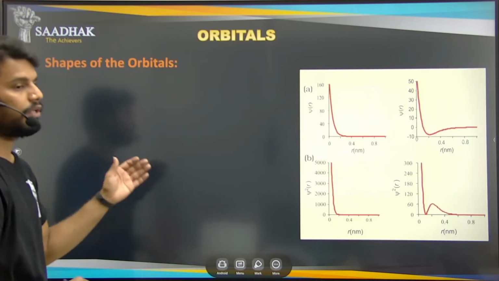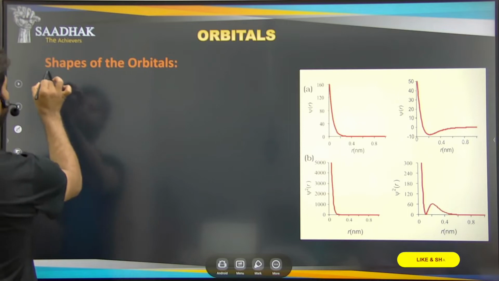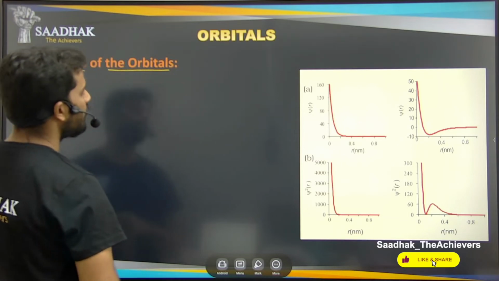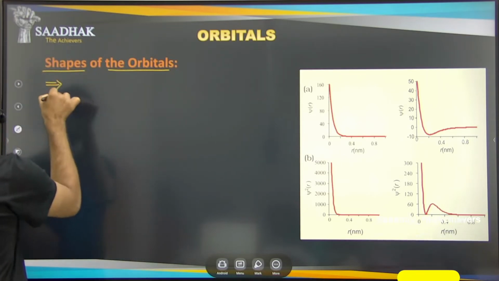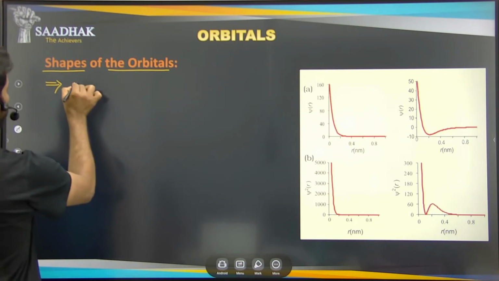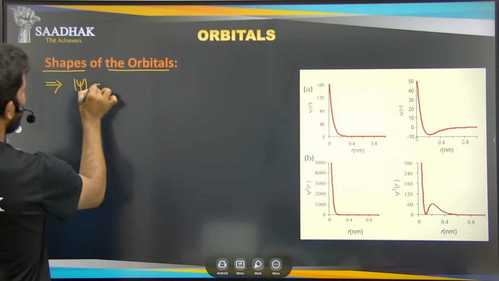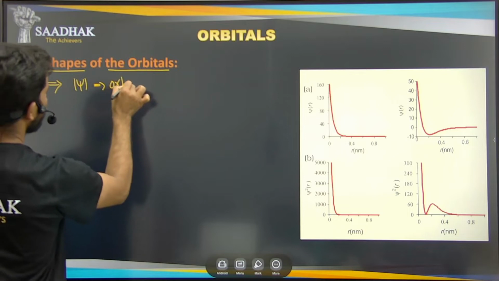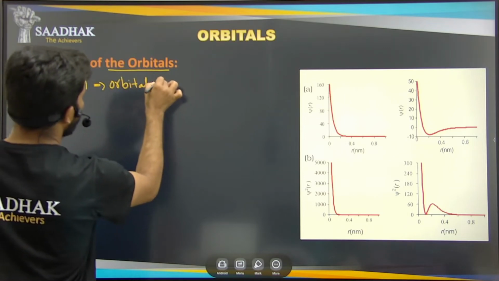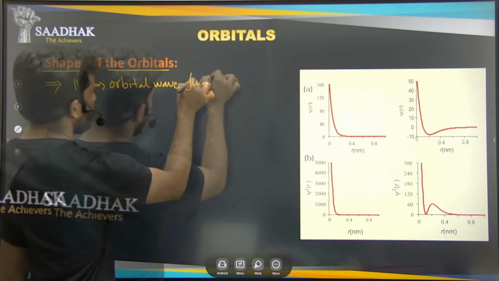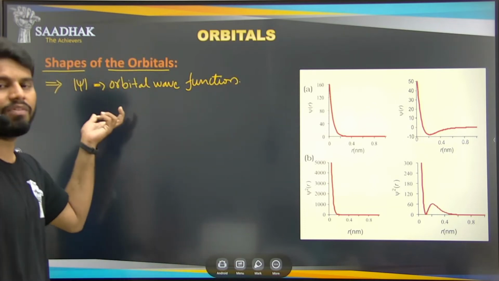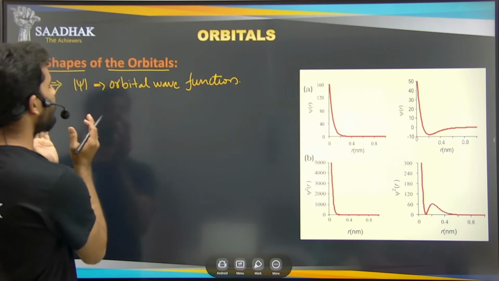So just now we said we are going to see the shapes of the orbitals, right? So in the shapes of the orbitals, just now I have said that the function, that is nothing but the wave function that we have, the orbital wave function, avuna. So this orbital wave function doesn't have any mathematical meaning, means it doesn't have any mathematical value.